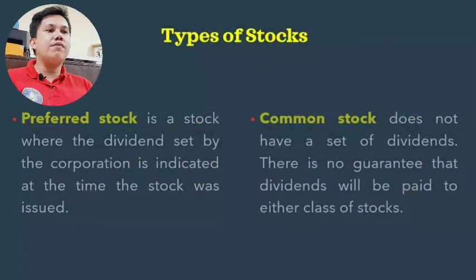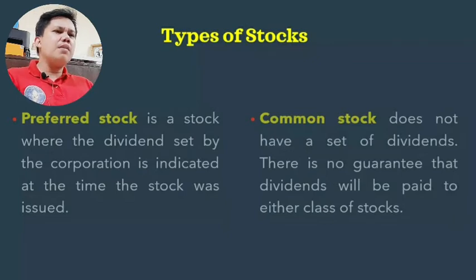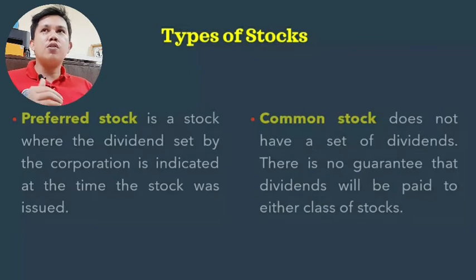Okay, here we have types of stocks. Number 1 is preferred stock, and number 2 is common stock. Pag sinabi nating preferred stock, it is a stock where the dividend set by the corporation is indicated at the same time the stock was issued. So, kapag nakabili ka ng stock, naka-indicate doon yung dividend or yung percent na kikitain mo. Okay, so naka-fixed yung dividend. For example, kung 4%, kapag kumita yung kumpanya, makakatanggap ka ng 4%, depende dun sa shares na meron ka sa company.